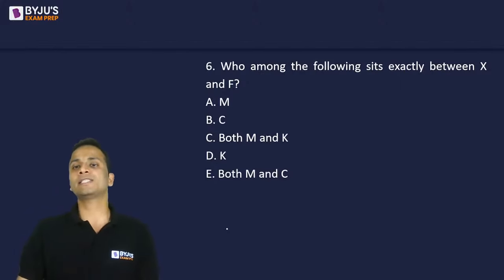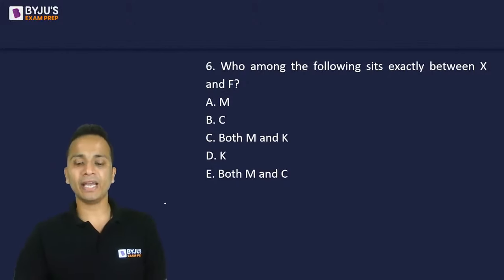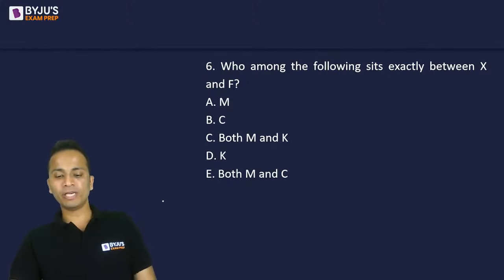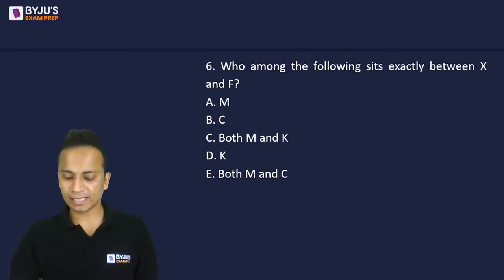Who among the following sits exactly between X and F?